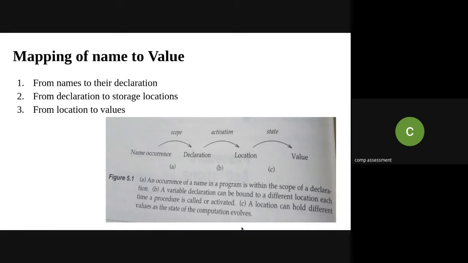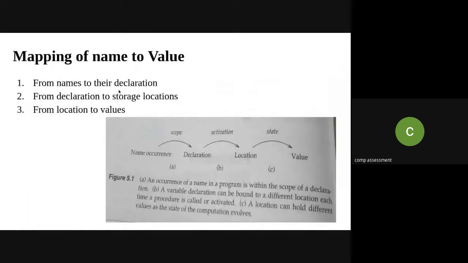So depending on the application or the functionality you have written for that procedure, the memory locations will hold different values as per the activation. In the current case, my temporary variable will hold the value 50 whenever we are swapping the values. So this is the mapping of the name to the value.